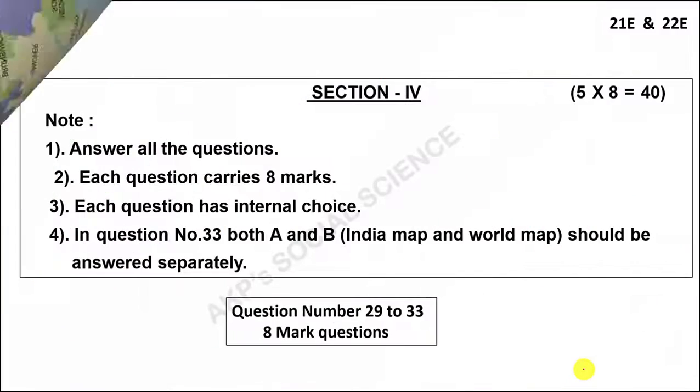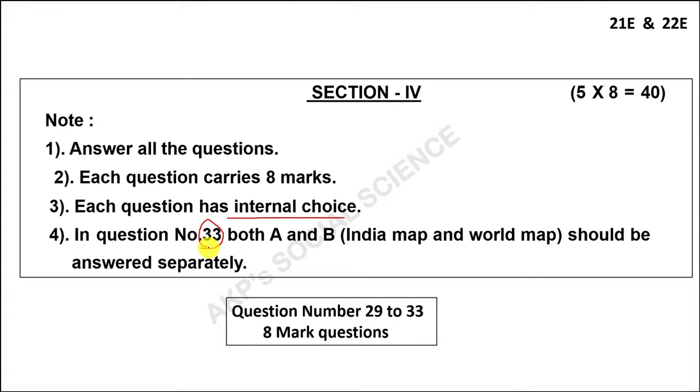Next question. Section 4 is a very important section. Question numbers 29 to 33. Each question carries 8 marks. Here you can find internal choice. At the same time, question number 33 is a map-based question. It is map locating. There you have to locate items on the India map as well as the world map separately.